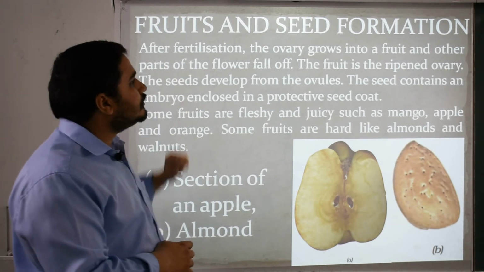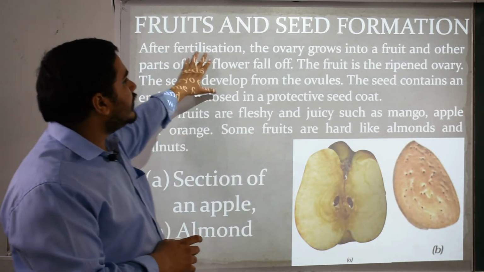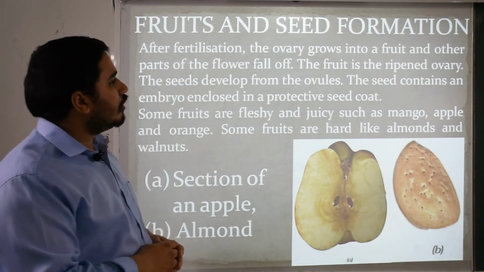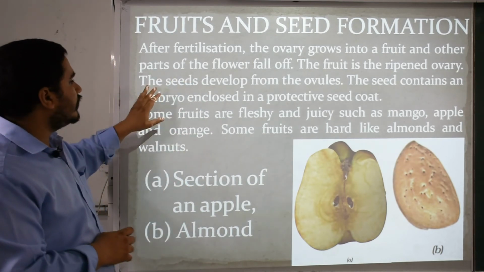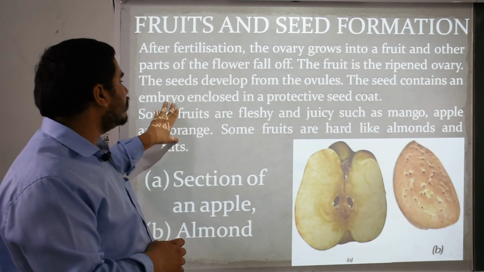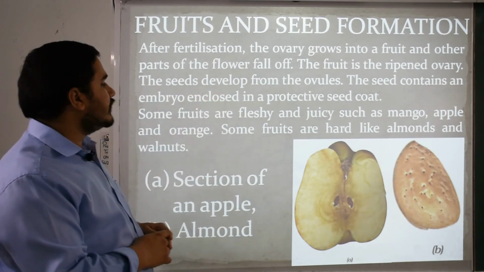Now after sexual and asexual reproduction, something else will be developed: fruits and seed formation. After fertilization, the ovary grows into a fruit and other parts of the flower fall off. The fruit is a ripened ovary. The seeds develop from ovules. The seed contains an embryo enclosed in a protective seed coat.